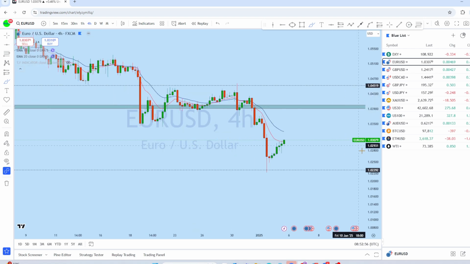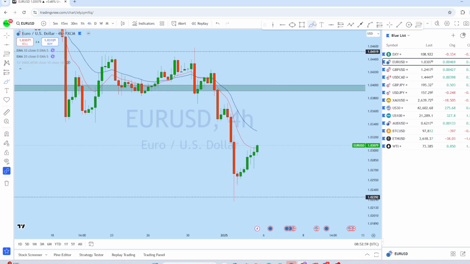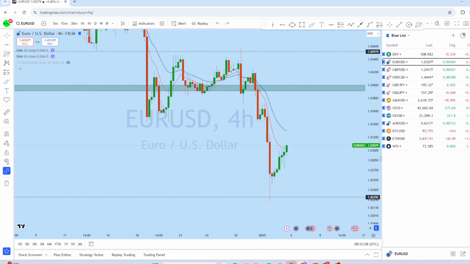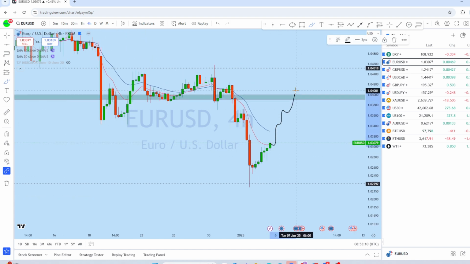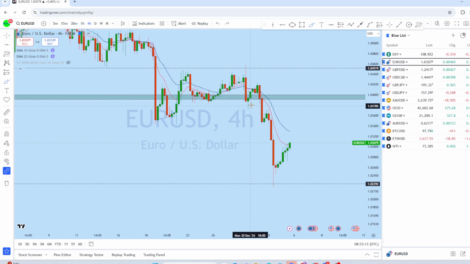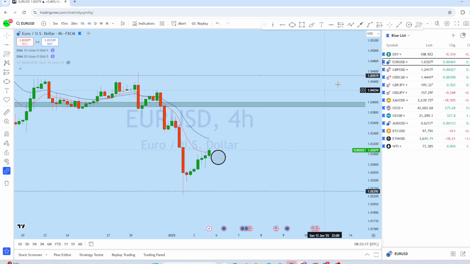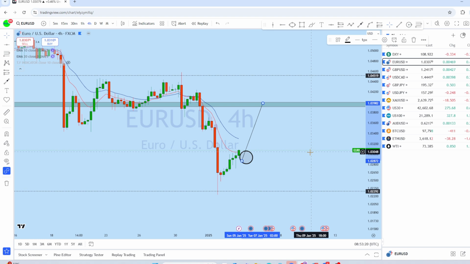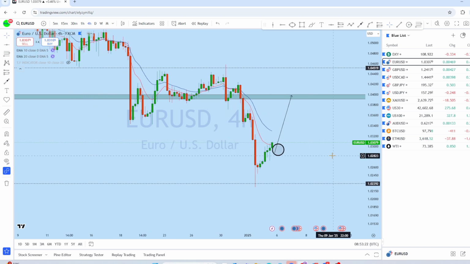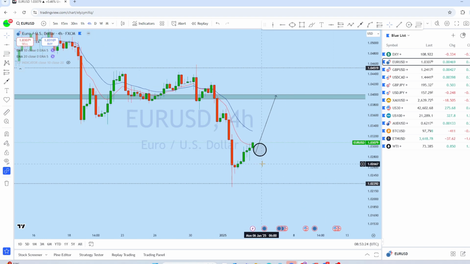Now from the intraday perspective, we can see that the market is forming a series of higher lows with multiple liquidity candle formations in that area that can give euro USD further momentum to move back up to the upside, as there is high liquidity. Therefore, I think euro dollar may initially give us a potential bullish trading opportunity in that area for this potential move to the upside, and as soon as we find a suitable entry, we will be looking for going long with a high probability trade setup.